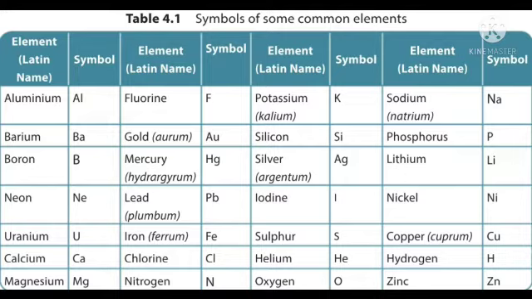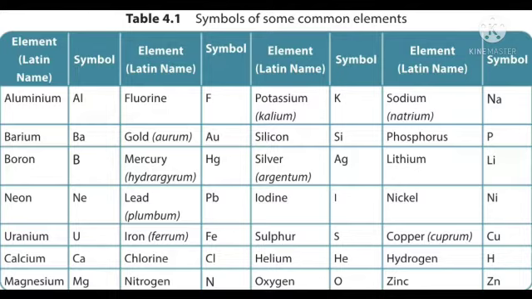Second letter should be small letter. First letter should be capital letter. See here in the table, aluminium Al. A will be capital and L will be small letter. Barium Ba. Boron B. B is the capital letter.